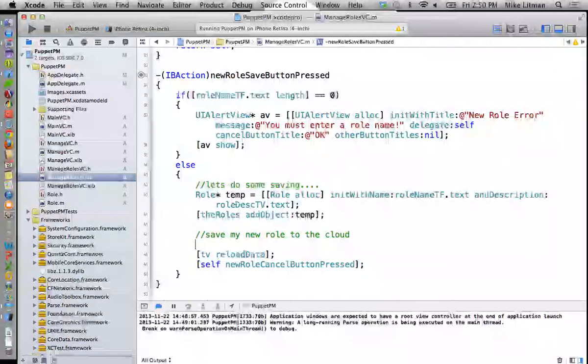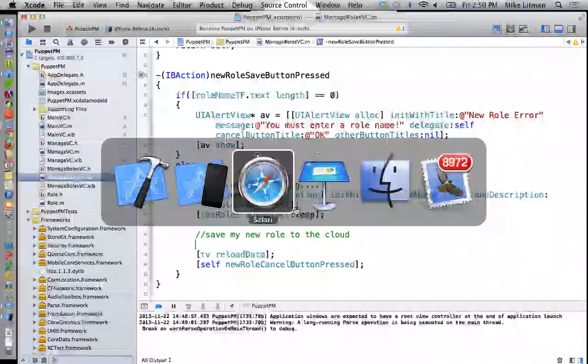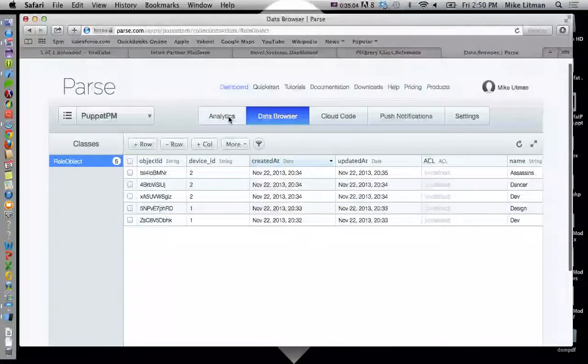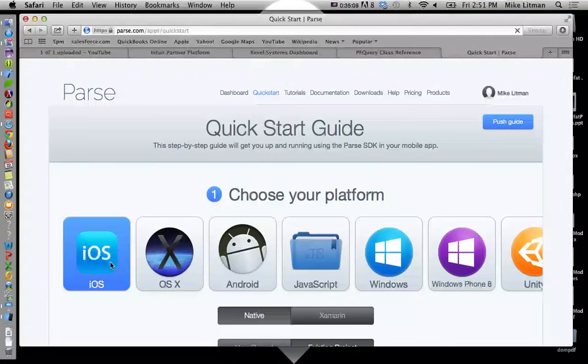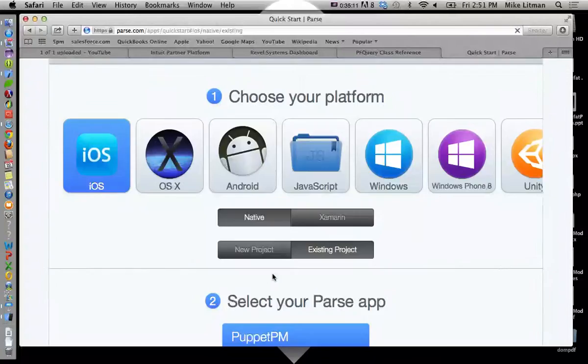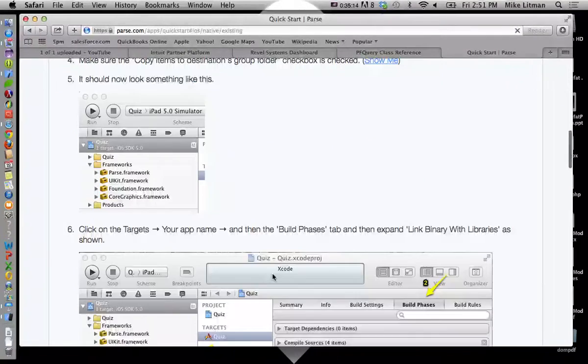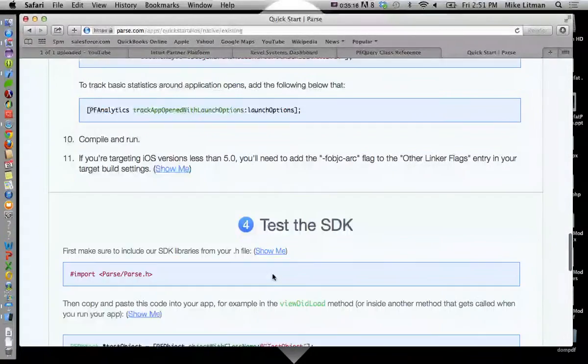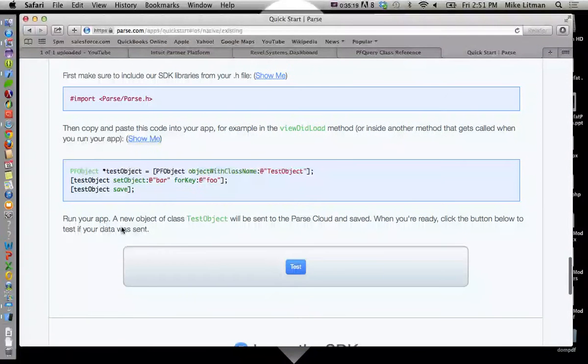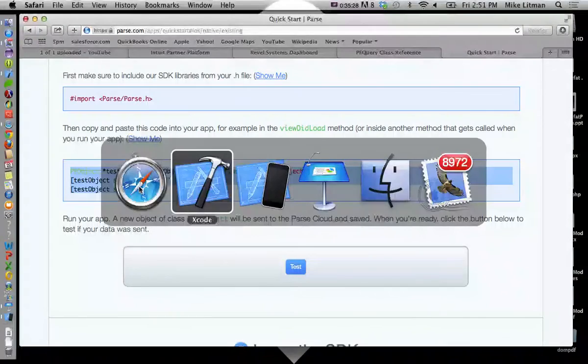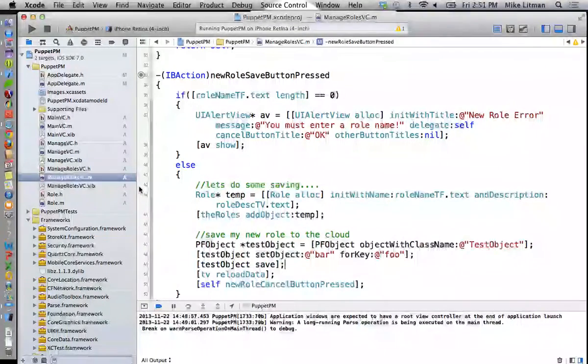Well, how do we save things to the cloud? Go back to Quick Start, iOS, scroll down. We can create a new test object, set our 2 pieces of information for that test object. So we will borrow that code here for a second. I'll paste it in here.